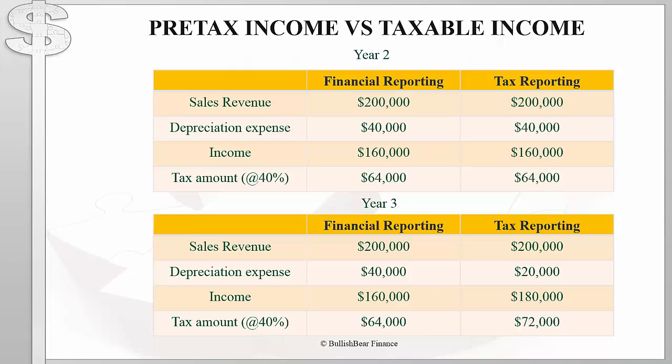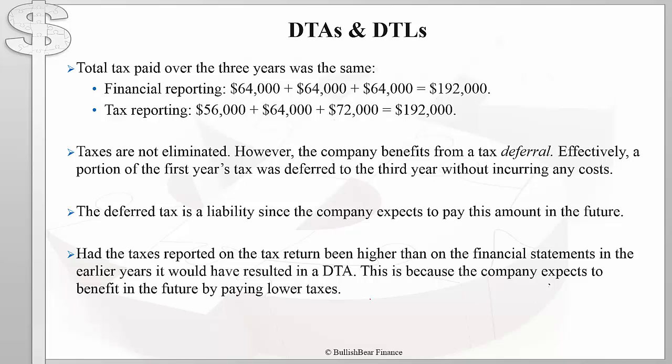Notice that the difference between tax reporting and financial reporting is exactly $8,000, which is the same as the amount of tax difference in year 1. What does this tell us? The total amount of taxes paid over the 3 years was the same, $192,000. However, under tax reporting, the company paid $8,000 less in tax in year 1, and in year 3 it paid $8,000 in taxes more compared to the income statement.